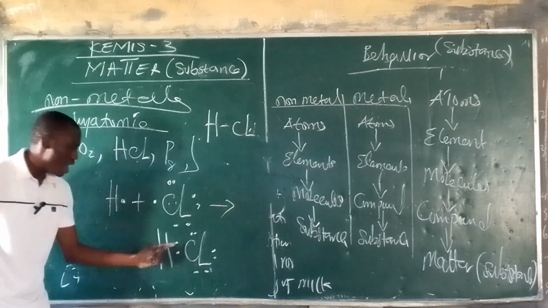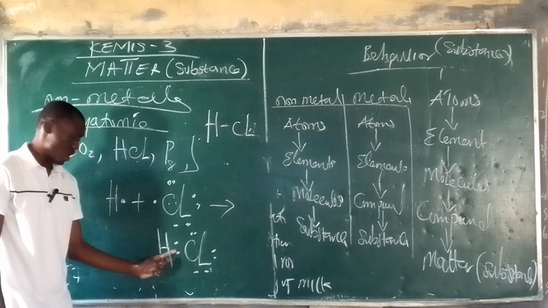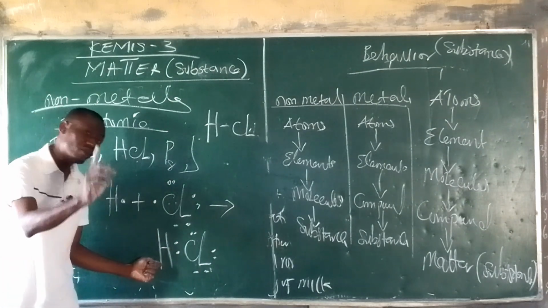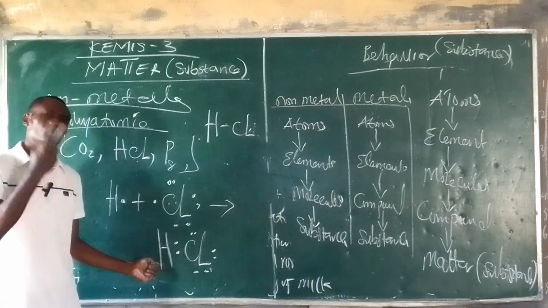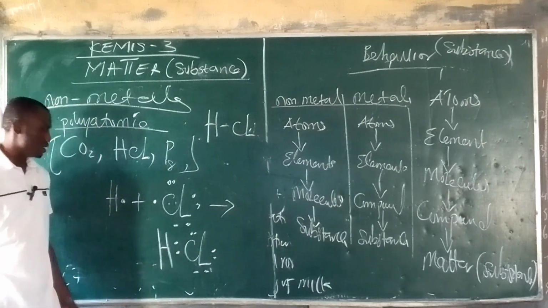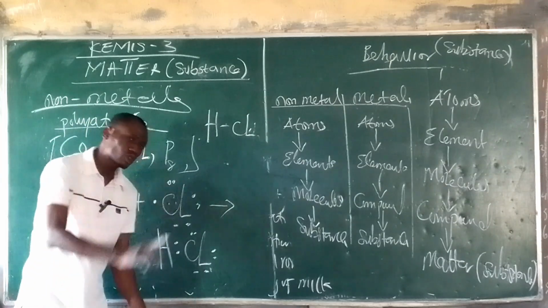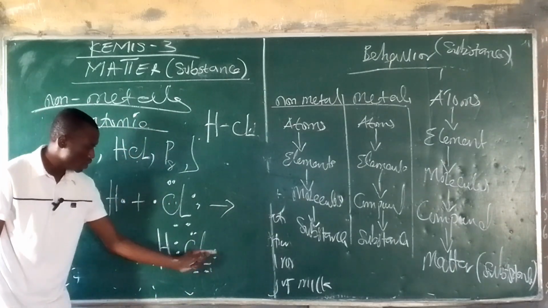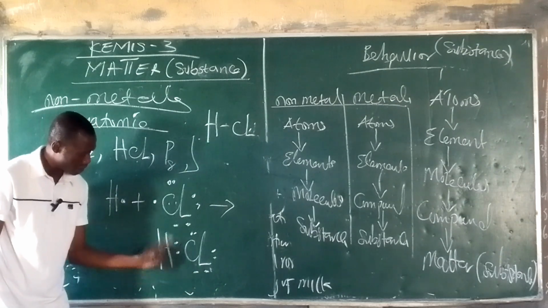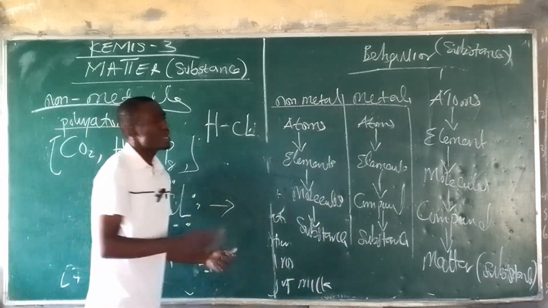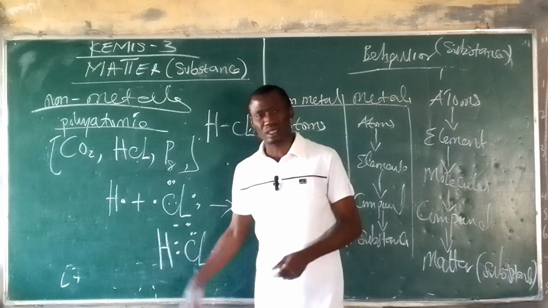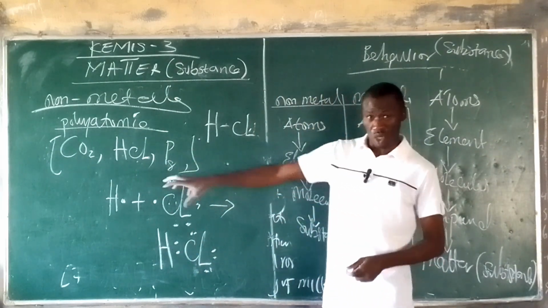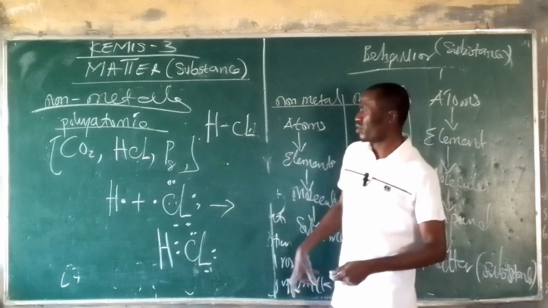Notice that you have 2 electrons, which makes this hydrogen balanced, because hydrogen needs just 1 electron to become duet, which is 2. And then chlorine needs 1 electron to become octet, which is 8, and we're balanced. Let's look at this: 1, 2, 3, 4, 5, 6, 7, 8. You see, that's complete. Why we are writing this is not the prerogative for the class, but we need to show you what molecules look like. That's why we're writing all these things.